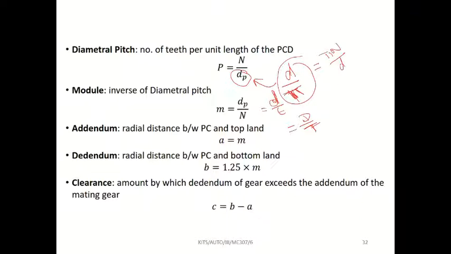That's all. Dedendum value equals 1.25 of module. If they didn't give the addendum and dedendum values, you have to take this assumption: addendum value is equal to module and dedendum value is equal to 1.25 into module. But in most of the problems, they will give the addendum value. If they didn't give it, you have to take it like this. Okay, we'll move to the next slide.